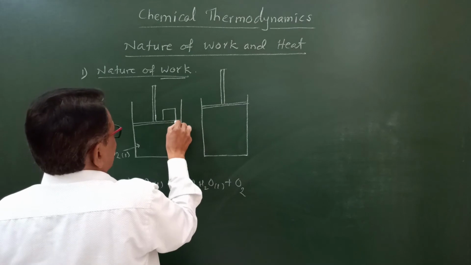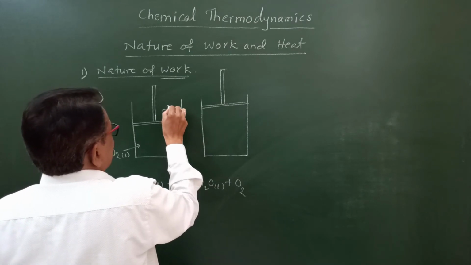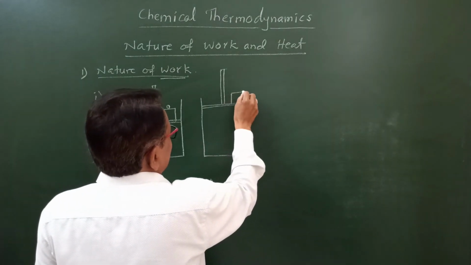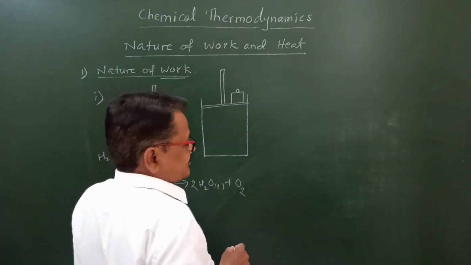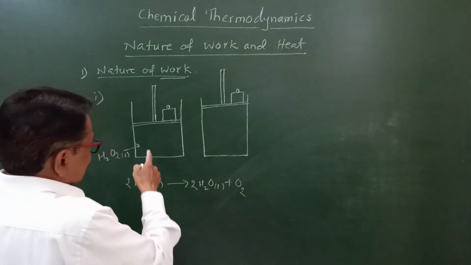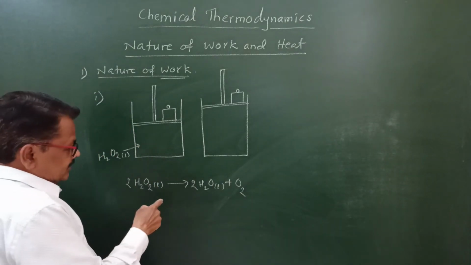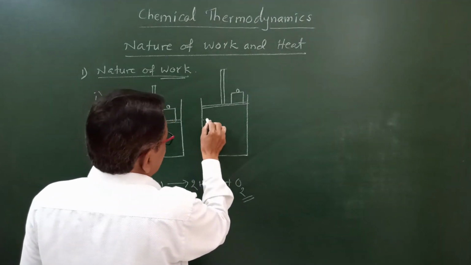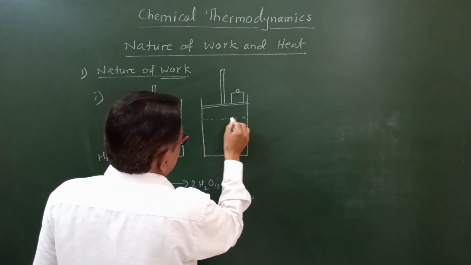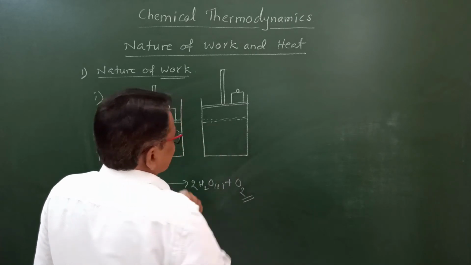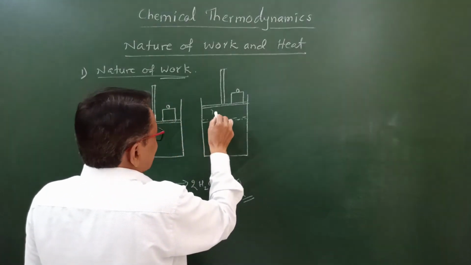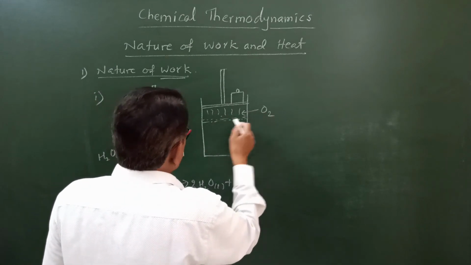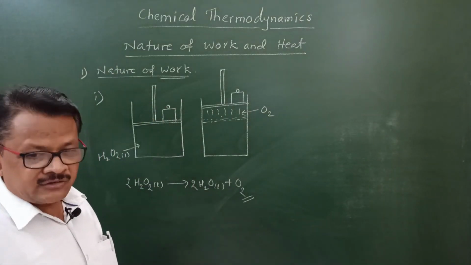Here we have to put on the piston a certain mass. From the external side there should be a certain mass. Here what will happen? Due to production of O2 gas, you see here, the initial position of the piston was like this, and due to the production of O2 gas, this piston is pushed in upward direction.